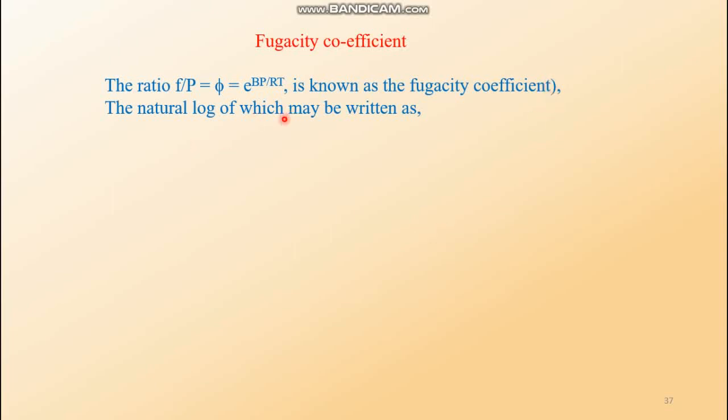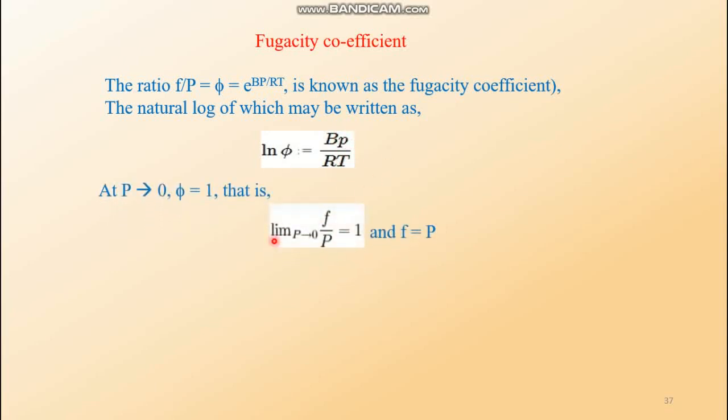Natural log of phi may be written as the natural log of F by P. So the natural log of F by P should be simply BP by RT. This exponential term would now vanish. So ln phi is BP by RT. This P is capital P. So at P tends to 0, phi becomes 1, because the real gas behaves ideally. So at P tends to 0, phi tends to 1.